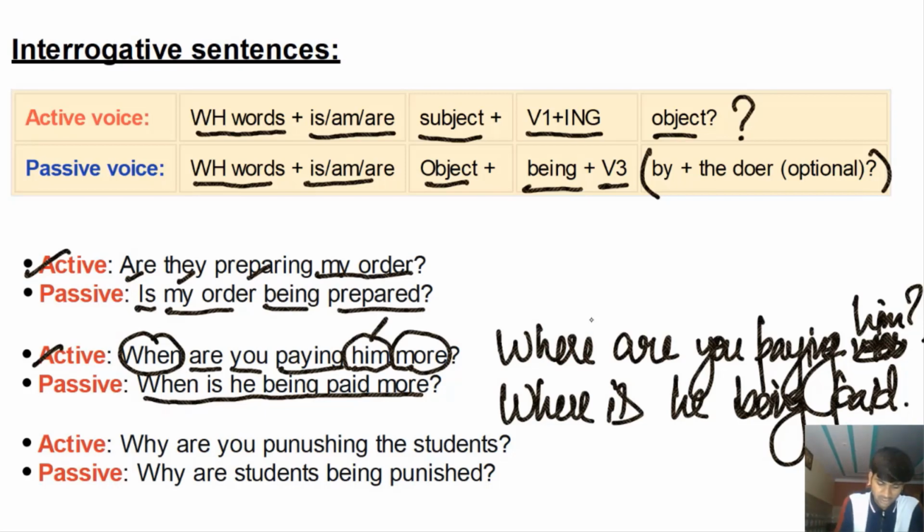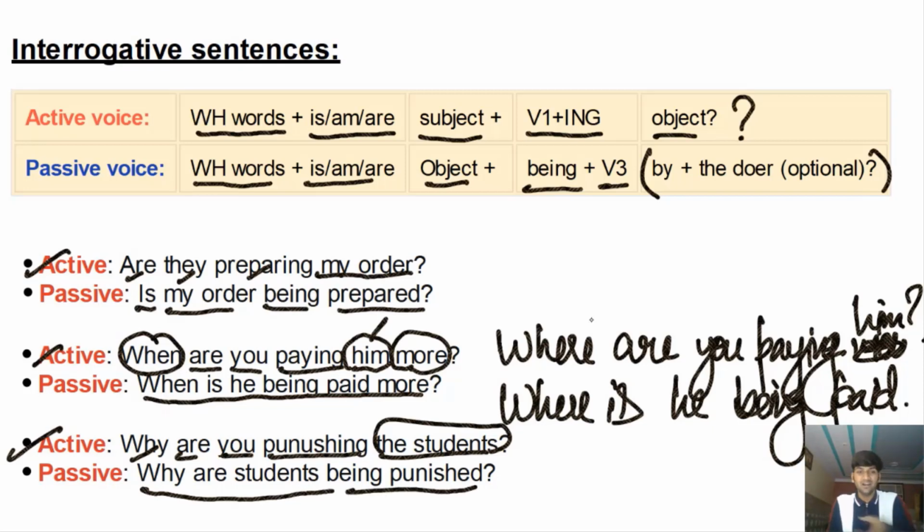Okay, so next example. Why are you punishing the students? Punishing the students. All right, why are you doing this? Why, question word, are helping, you subject, punishing main verb, the students, the object. Why are you punishing the students? Right, now the focus will be on the students in the passive voice. Why are the students being punished? Who's doing that? Either it's obvious or you don't want to talk about that. Why are the students being punished?